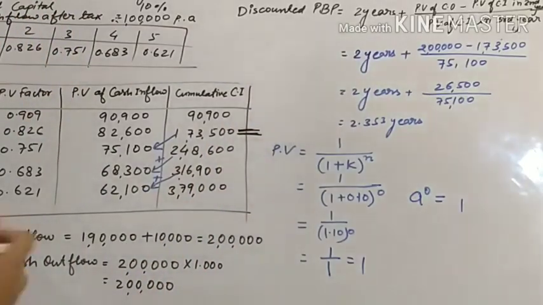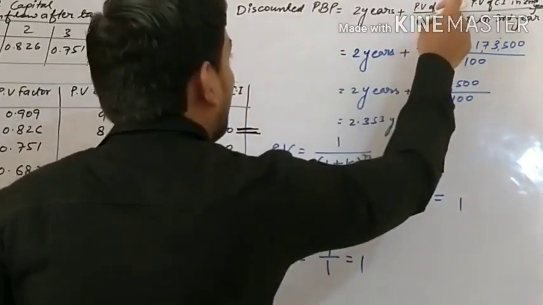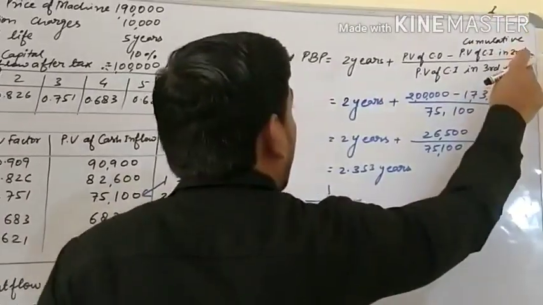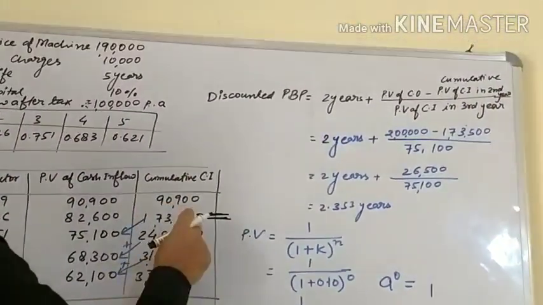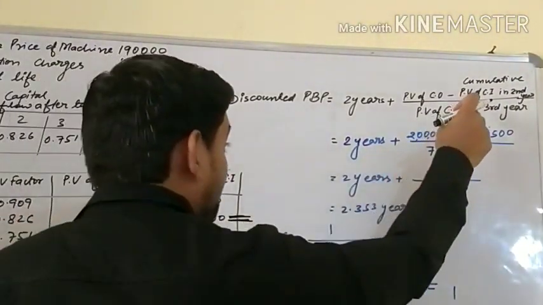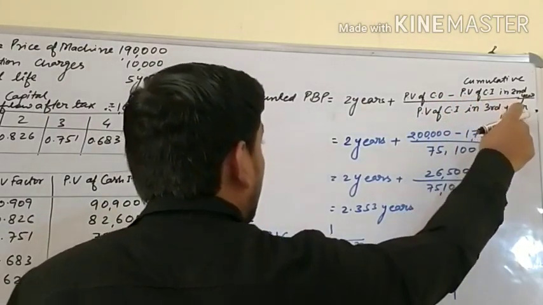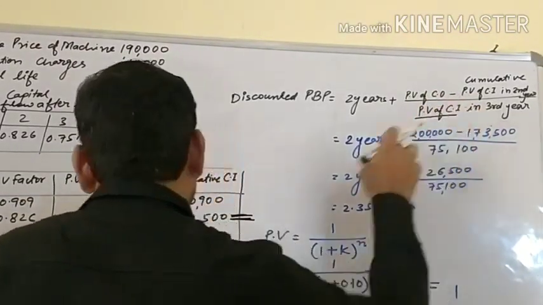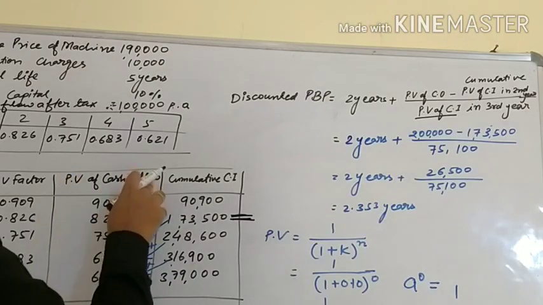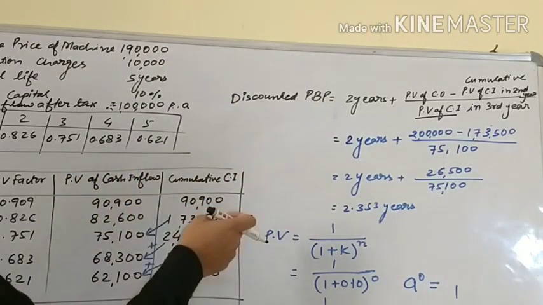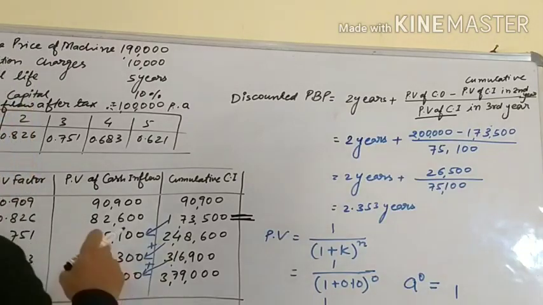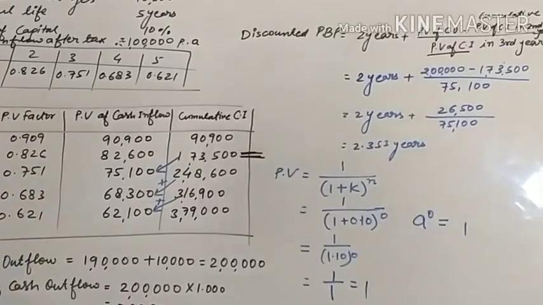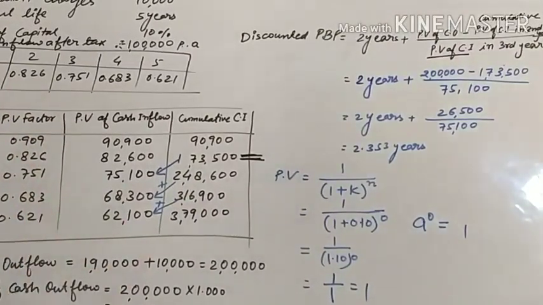We have seen. Now we have to write PV of cash outflow, that is 2 lakh, minus cumulative PV of cash inflow in second year, that is 1,73,500. Okay, upon PV of cash inflow in third year, which is 75,100. Consider only PV of cash inflow, not cumulative cash inflow. We have to see PV of cash inflow in third year. It means following the year which we have considered, 75,100.